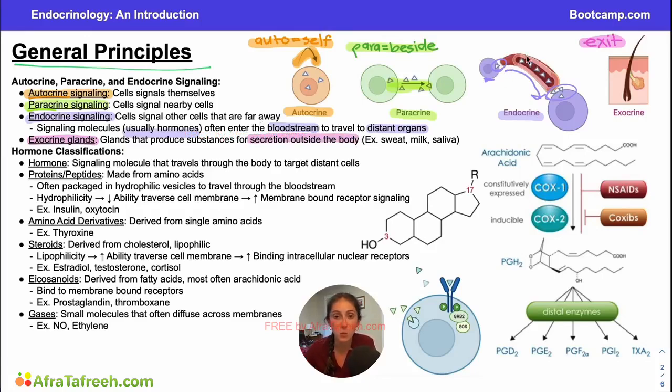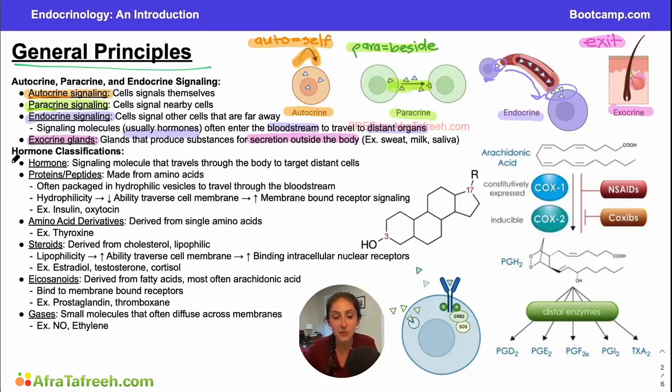Examples of this might be sweat, milk, saliva. If you look over here, you can see we have our classic hair follicle with this little sweat gland that is preparing to excrete that substance outside of the body. And that is going to be the definition of our exocrine gland. We're making something that is going to exit the body. So those are our different types of glands.